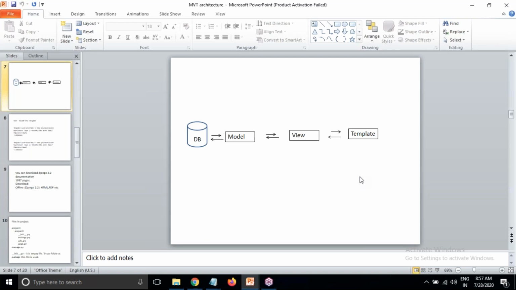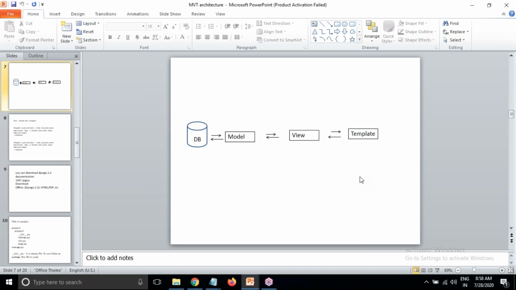Every day they should have a conference, every day they should have a meeting. Then if they have a meeting, only then can they do the project. Otherwise confusion will be there, a lot of doubts will arise. But in MVC or MVT, without having any meetings or conferences, without interacting with one another, whatever work is given, they can do it easily.